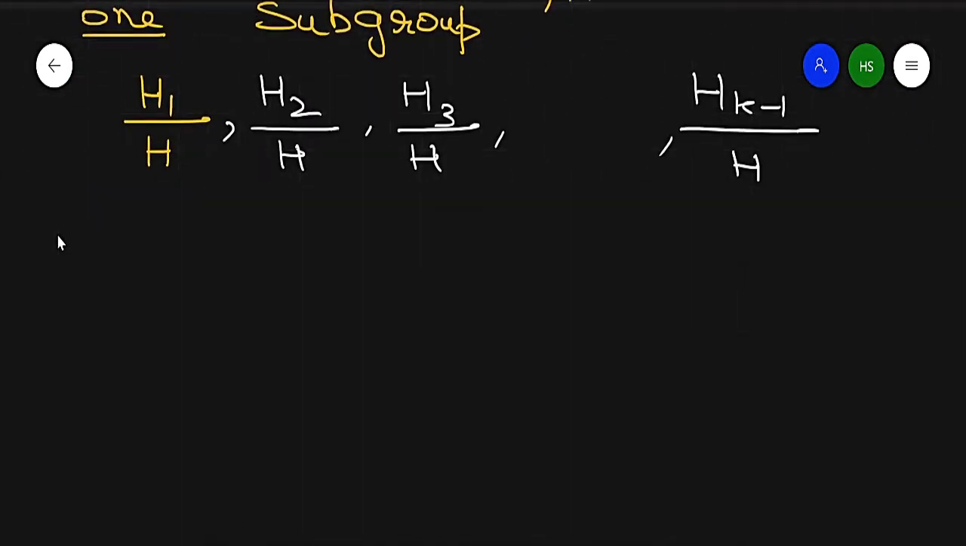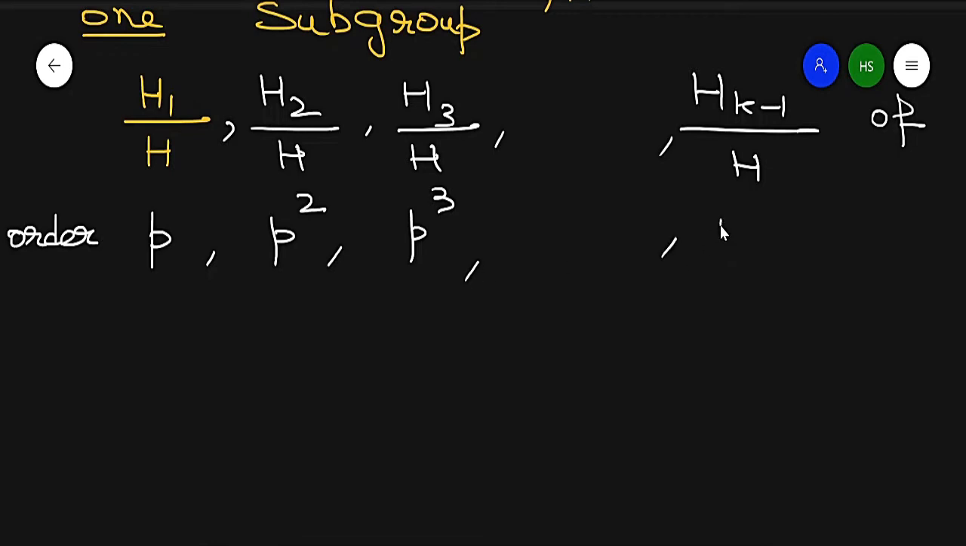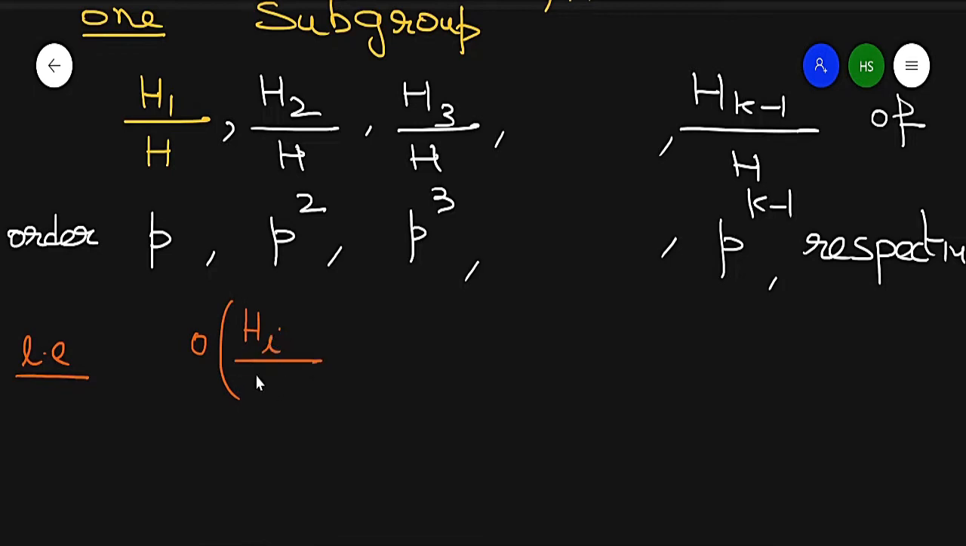So the first group is of order P, the next has order P square, the next has order P cube, and the last has order P raised to power k minus 1, respectively. This can also be written as the order of Hi over H is equal to P raised to power i, where i is running from 1 up to k minus 1.